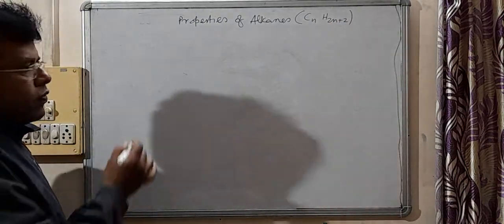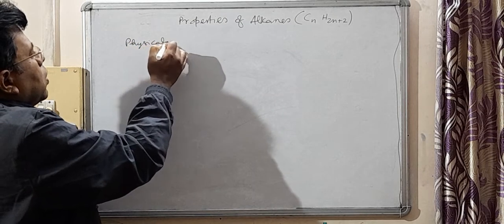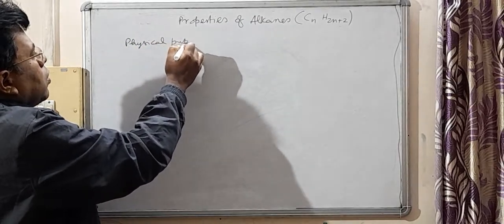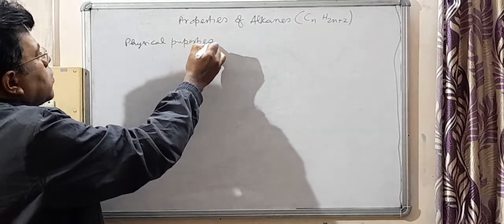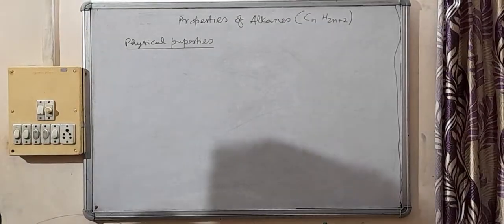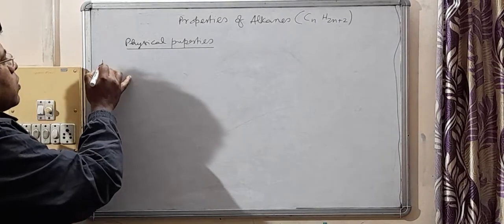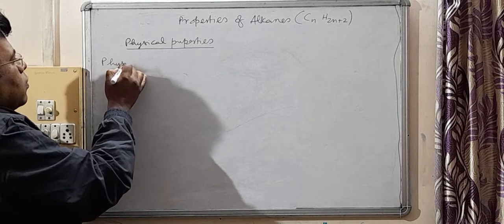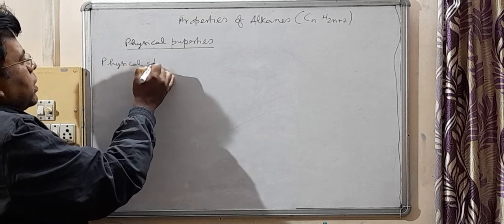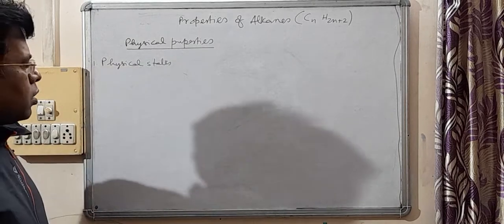First, physical properties. In physical properties, first of all, physical states. Number one, physical state.